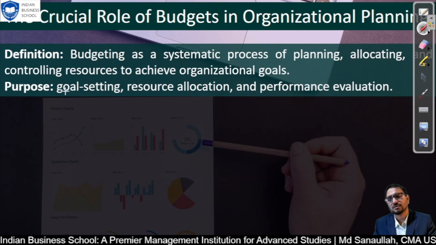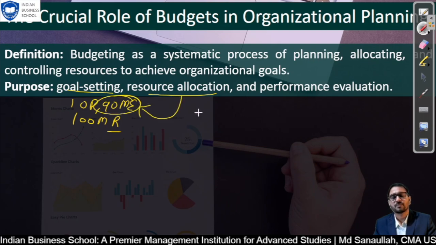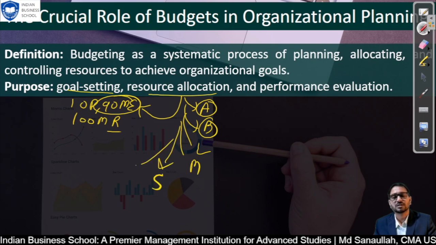What would be the purpose? Goal setting: 10 million profit, 90 million expense, and 100 million revenue. These are the goals we have set. Resource allocation: when we have set our goal, we have to plan to allocate resources within this. In resources you will have a lot of things, like how many assets we have, how much asset we have to buy, how much labor is required, how much material is required, how we are going to achieve this, how much system is required, and which technology is required.